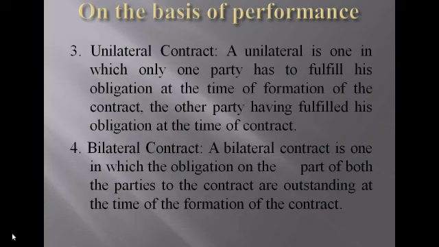The third one is unilateral contract. Unilateral means only one person has completed their task, the other person has still not completed their task. It is called a unilateral contract. I will tell you one example. A is a person, he hands over the red color car to B. So A completed their task, but B has not paid the price. So B has not completed the task till now. So it is called a unilateral contract.